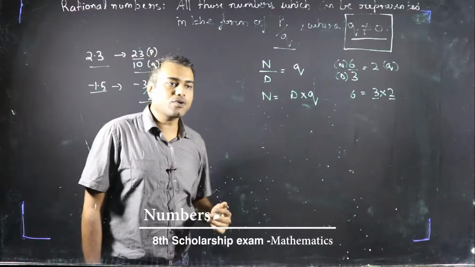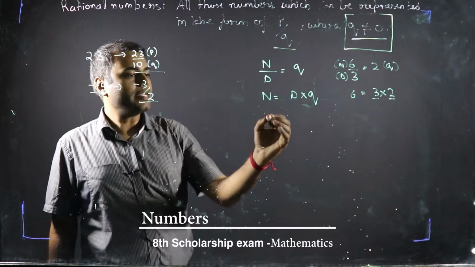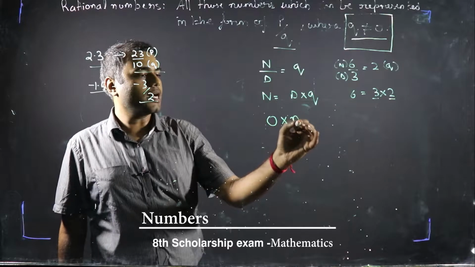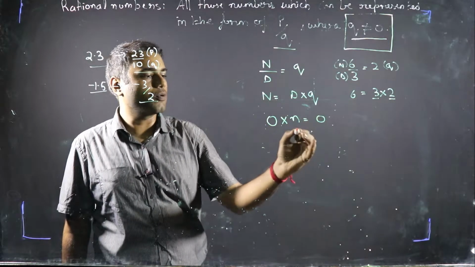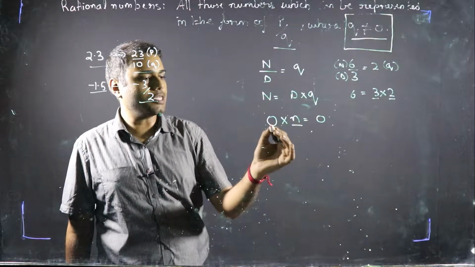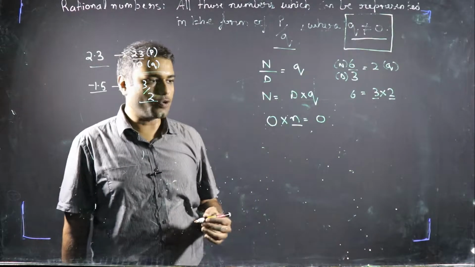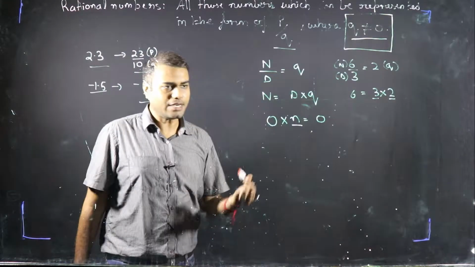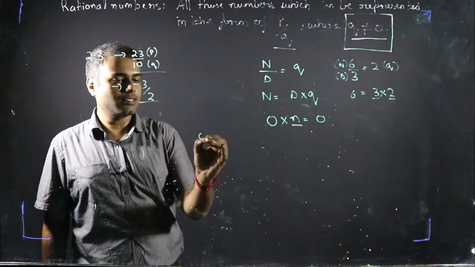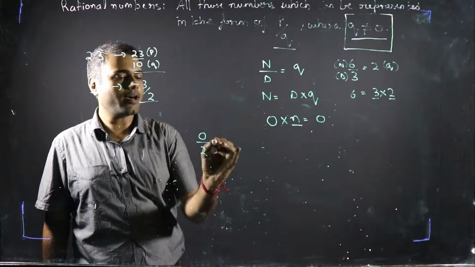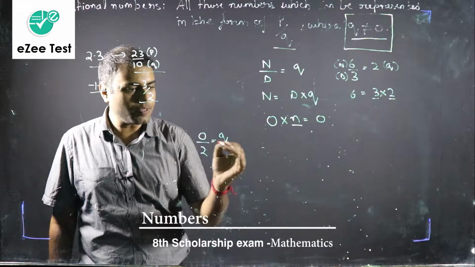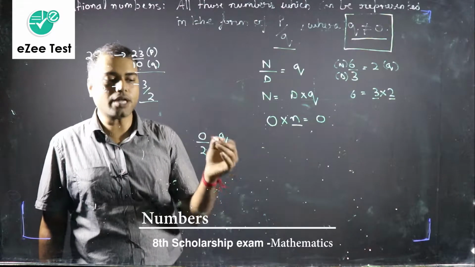Now I hope all of you know that if we multiply any number n with 0, the answer is always going to be 0. Very simple. Now, if I write a fraction 0 divided by 2, and ask you what the quotient is, the answer is going to be 0. But how?